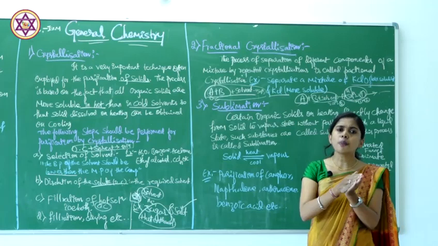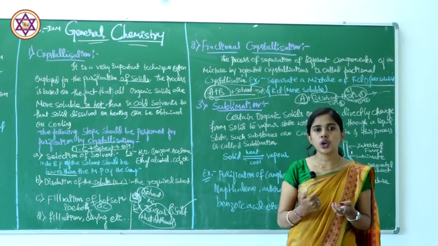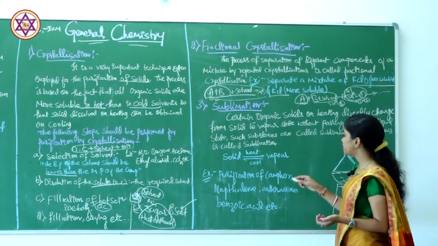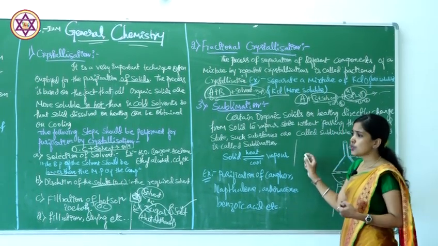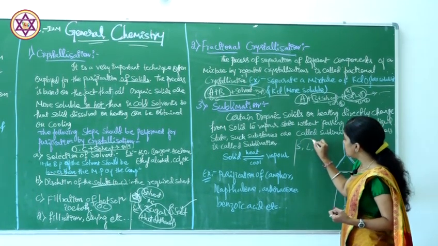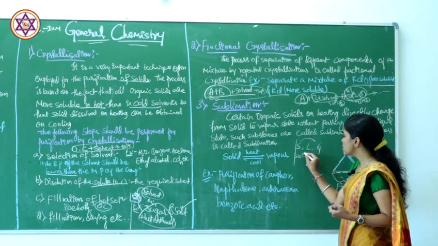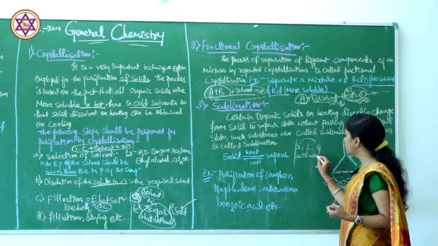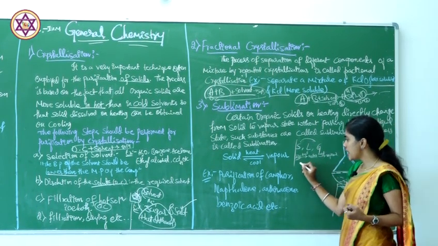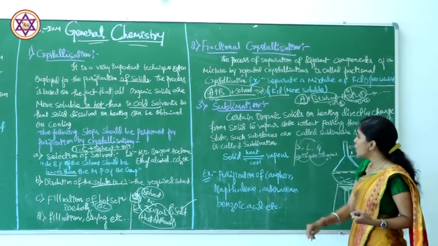When an organic compound in a solid state directly converts into the vapor state, that we call the sublimation process. Generally we can observe that a compound has three states: solid, liquid, gas. For example, ice: when you heat the ice, we get water. If you heat the water, we get vapors, right? First the ice is converted into water, and the water is converted into vapors.